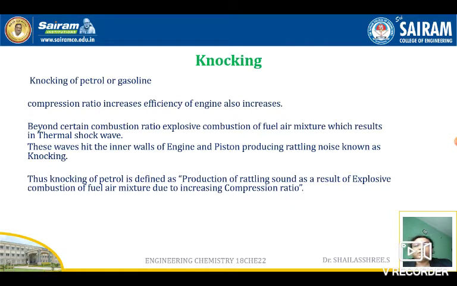Beyond a particular compression ratio, explosive combustion of the fuel and air mixture occurs, which results in a thermal shock wave. These waves hit the inner walls of the engine and piston, producing a rattling noise, which is referred to as knocking.